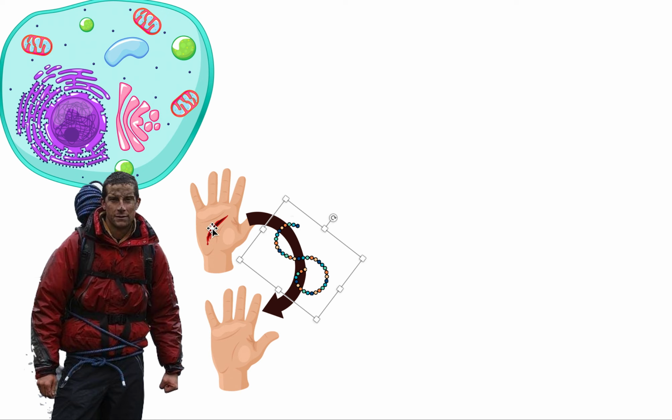Now, how are these proteins made? Basically, in his hand, he's going to have some cells, right? Because we know humans are made up of trillions of cells.